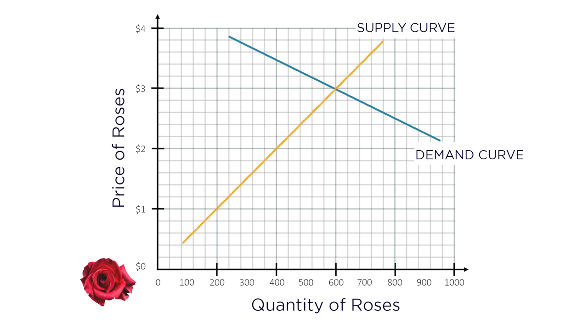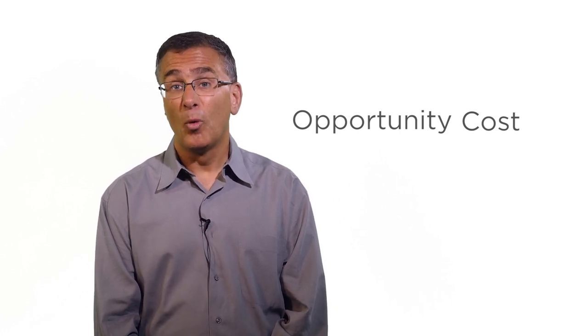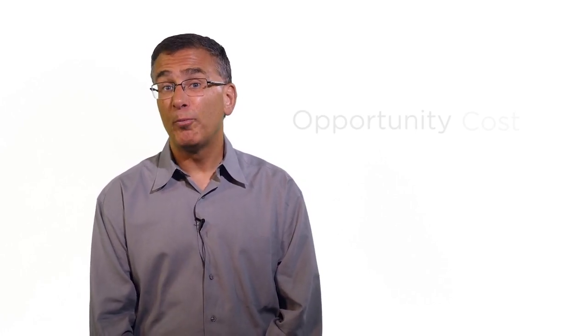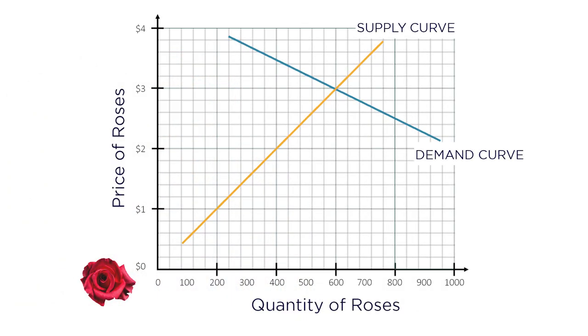The supply curve represents the relationship between price and quantity from the producer's perspective. It reflects the producer's willingness to supply goods at a certain price. As the price of the good goes up, they want to produce and sell more of that good. Why? Once again, think about opportunity costs. The more money you can make on selling a good, the more you're willing to produce that good and forego producing other things that you could make. This means the supply curve is upward sloping. Higher prices lead to greater quantities supplied by producers.